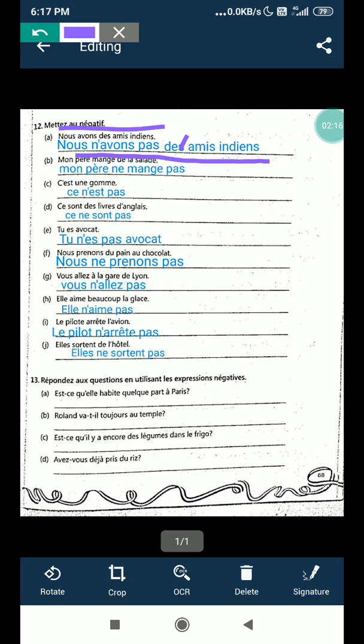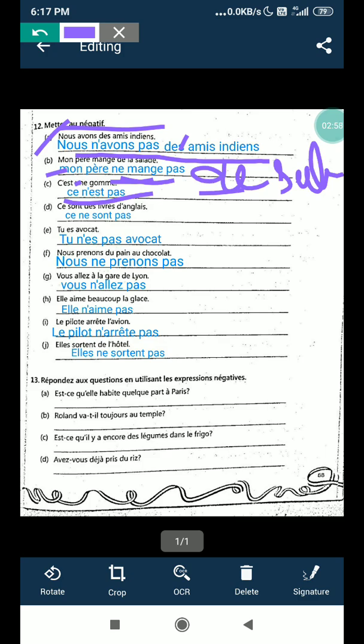According to this, you have to complete this exercise, part A. All will be like this. Like the second one: mon père mange de la salade. My father eats salad. When we change into negative: mon père ne mange pas de salade. The de will come. If un is there, all will be changed into de. Ce n'est pas une gomme. It's not an eraser. So you have to follow this formula.